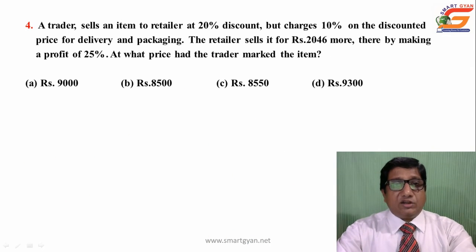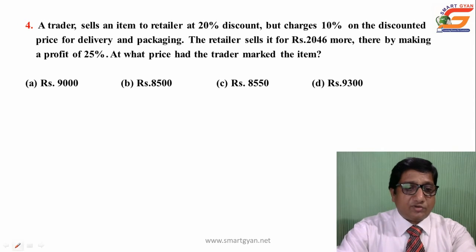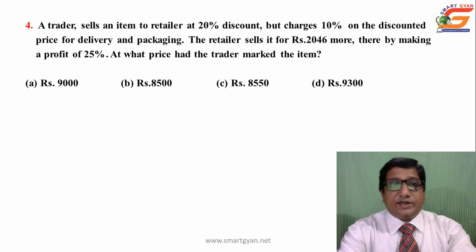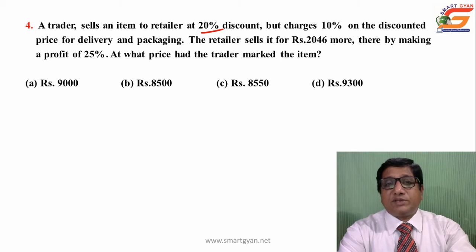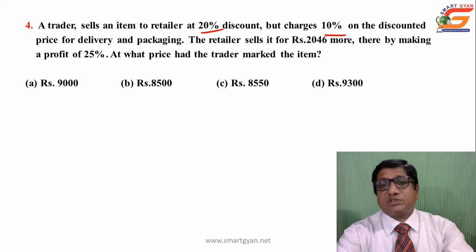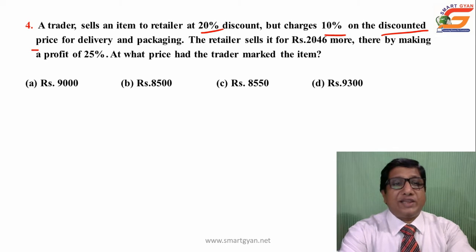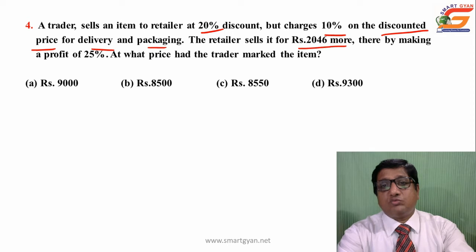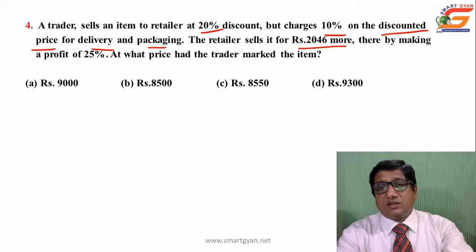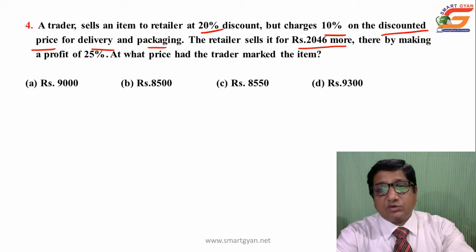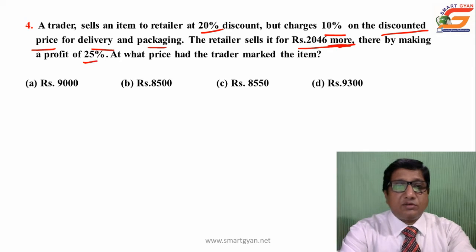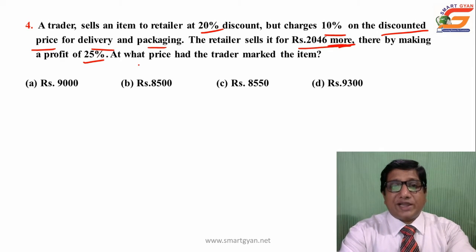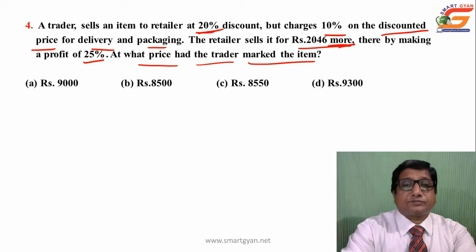A trader sells an item to a retailer at 20% discount. This is a problem on profit and loss. A trader sells an item to a retailer at 20% discount, but charges 10% on the discounted price for delivery and packaging. The retailer sells it for rupees 2046 more, underline the word more, thereby making a profit of 25%. At what price had the trader marked the item?